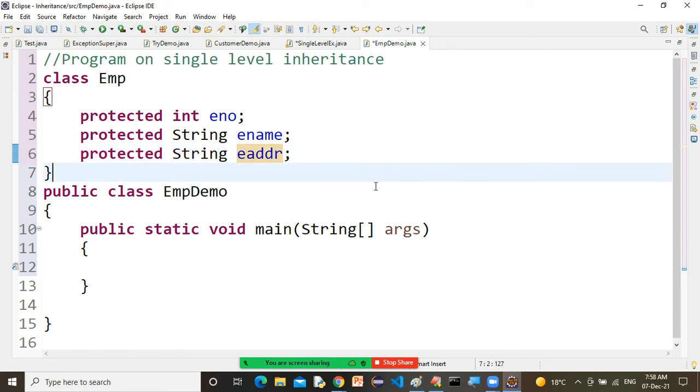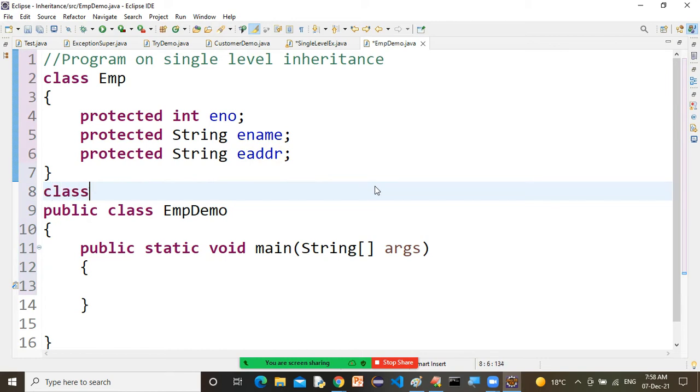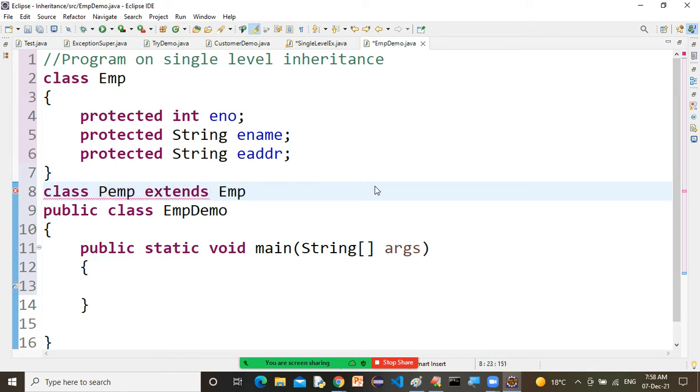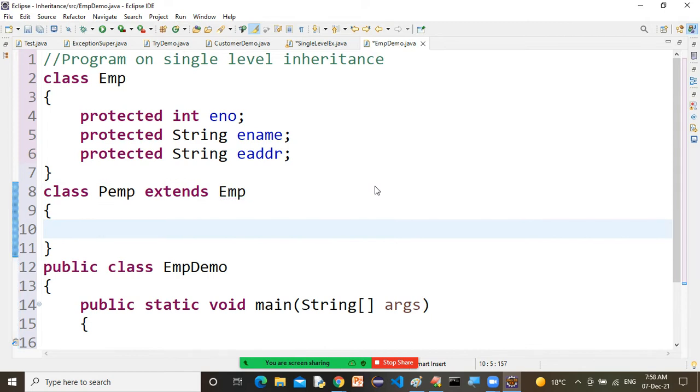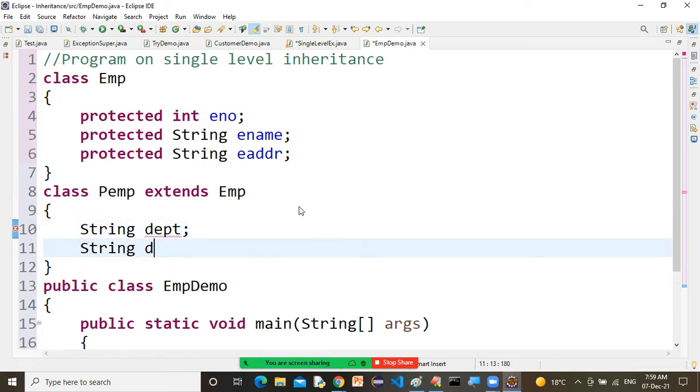Okay, possible. Now what I'm doing, sir, class PEMP extends EMP. I have just declared only the variables, and of course, these are instance variables. Class permanent employee extends EMP. Here let's say we have string department and string designation.